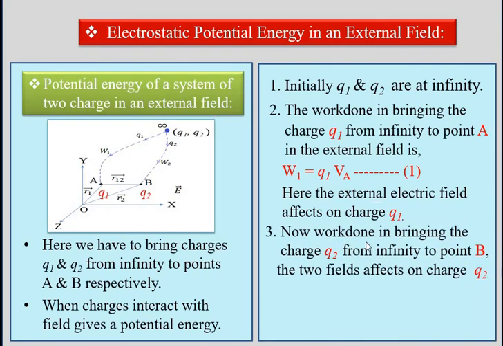Now, the work done in bringing the charge Q2 from infinity to point B. Here we have to bring the charge Q2 from infinity to point B. At that time, two fields affect the charge Q2, because E bar is the external electric field initially present, and we have brought the charge Q1 to point A. So these two fields, the external electric field E bar and the field due to the charge Q1, affect the charge Q2.